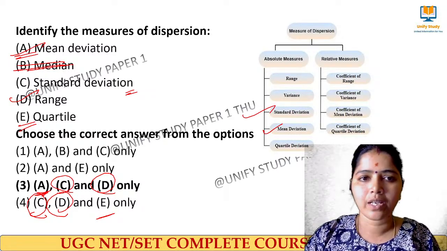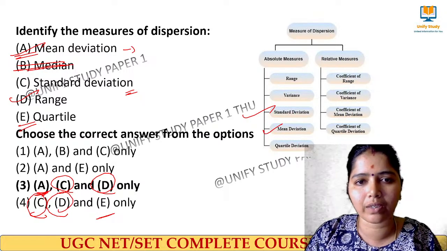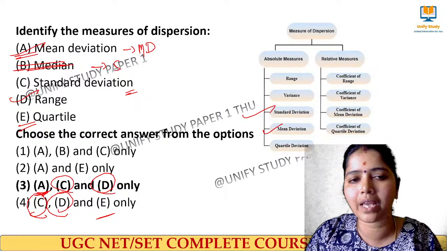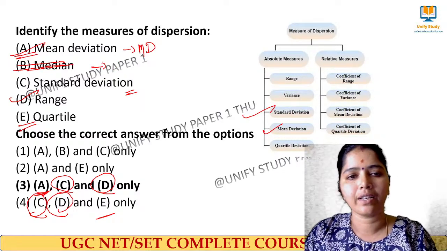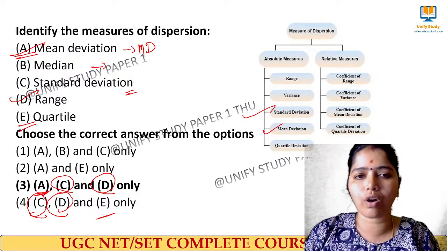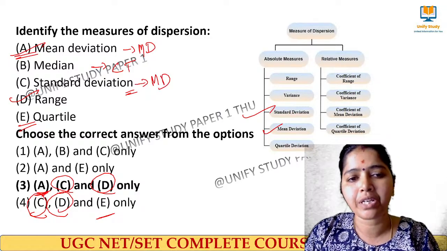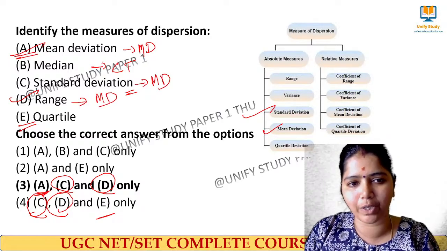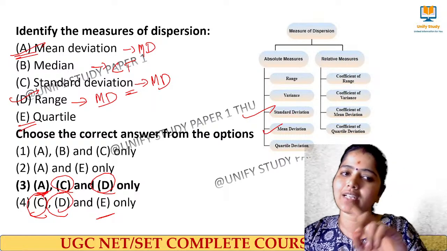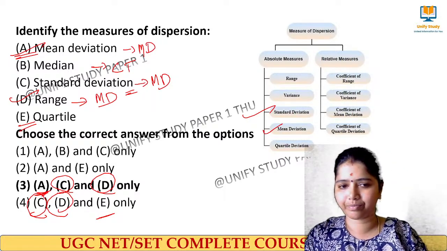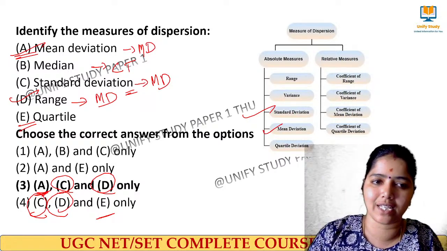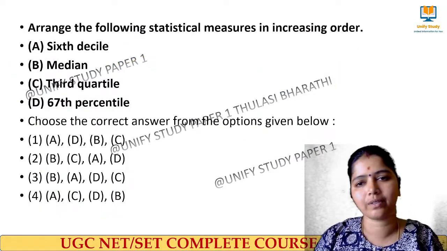So mean deviation comes under measures of dispersion, and median comes under measures of central tendency. Standard deviation is a measure of dispersion. Range comes under measures of dispersion, and the quartile here does not come under dispersion. So here the right answer is ACD. Very good. Next question.